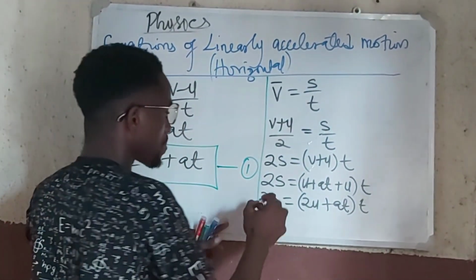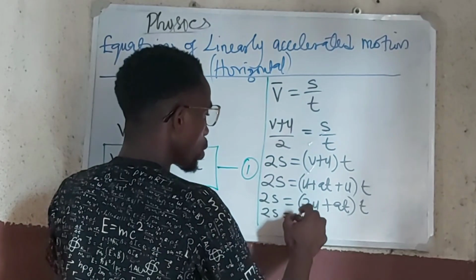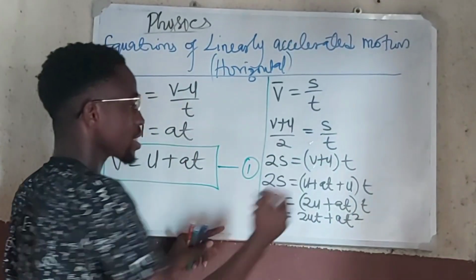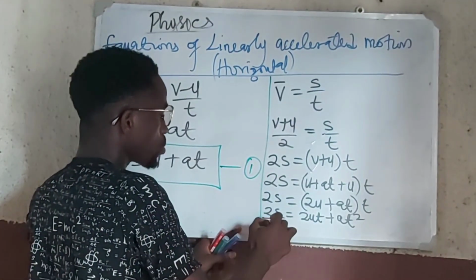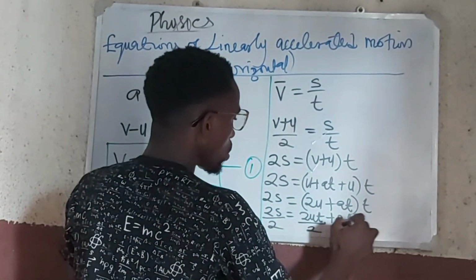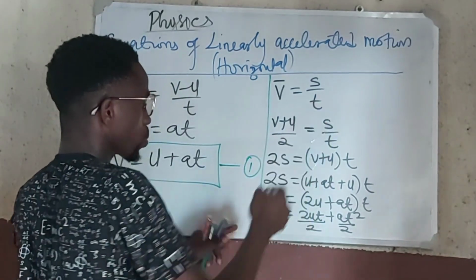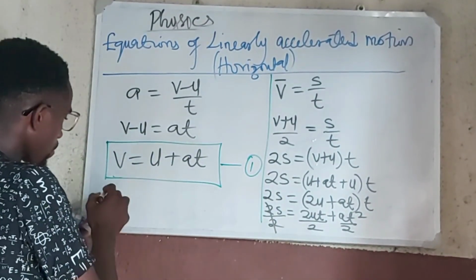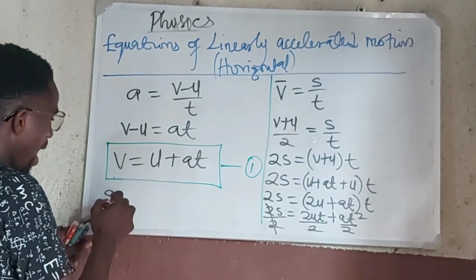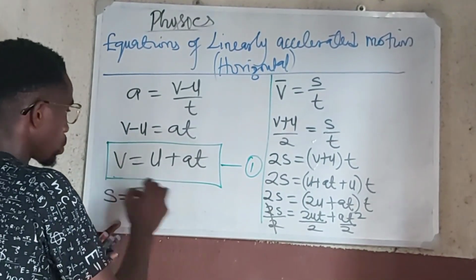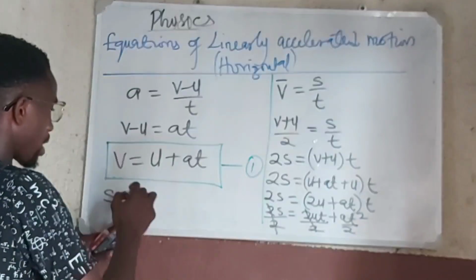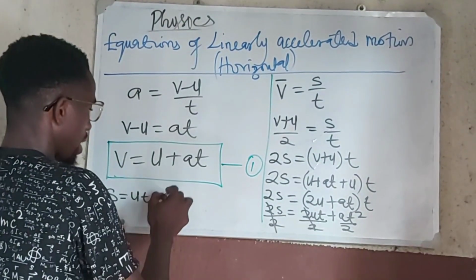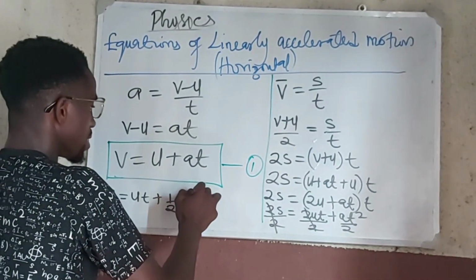We open the bracket so that 2s is equal to 2ut plus at squared, because t is multiplying. So you divide by 2 all upon 2, and then what you obtain is that s is equal to ut plus half at squared.